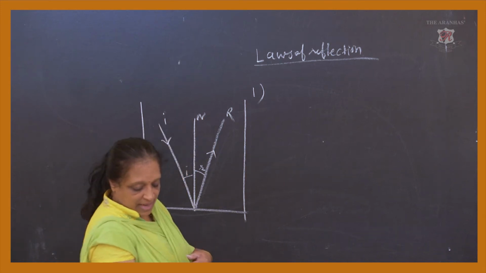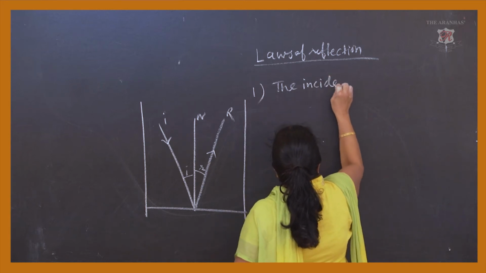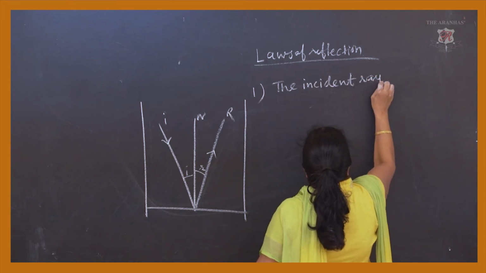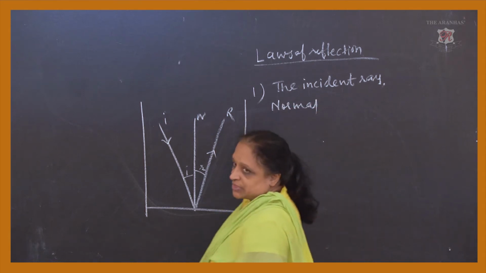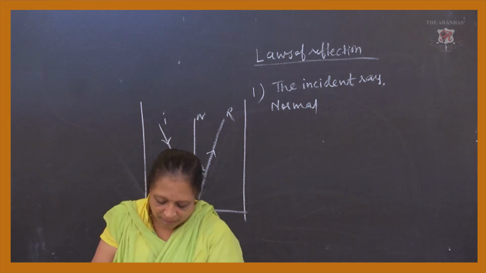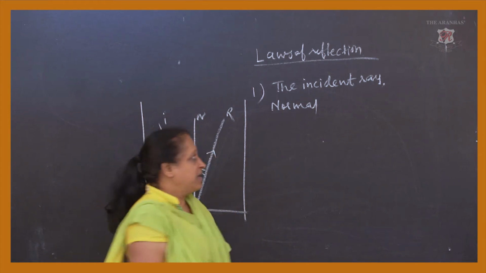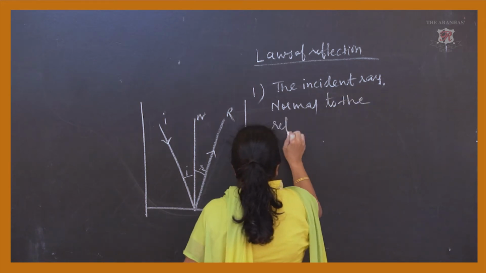The incident ray, the normal, and note the word used in your textbook: the normal to the reflecting surface is the mirror. So the normal to the reflecting surface